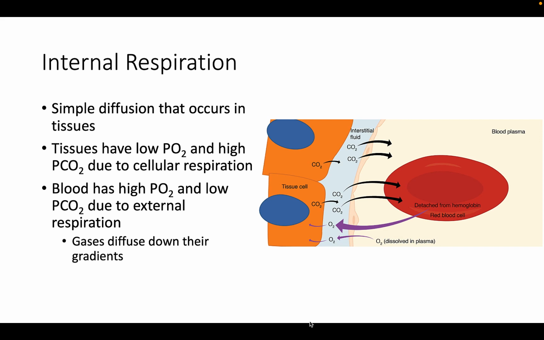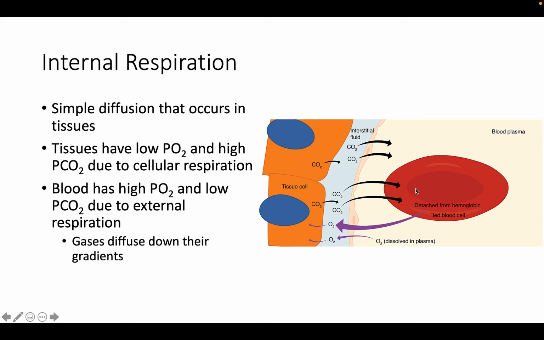Hemoglobin that has very little oxygen bound to it loses much of its brightness, so that blood returning to the heart is more of a burgundy color. So that's why it's got a different color than oxygenated blood. Considering that cellular respiration continuously produces carbon dioxide, the partial pressure of carbon dioxide is lower in the blood than it is in the tissue, causing carbon dioxide to diffuse out of the tissue, cross the interstitial fluid, and enter the blood.